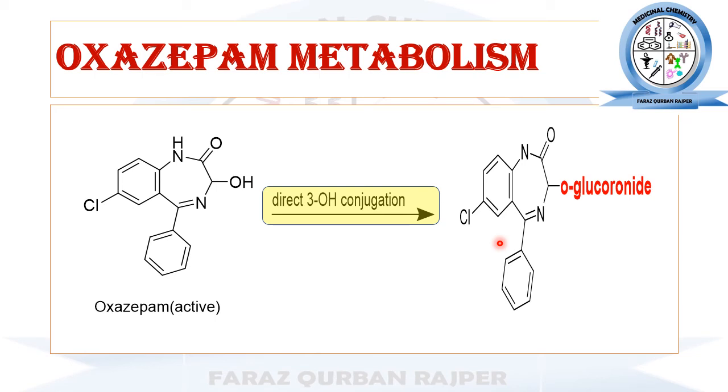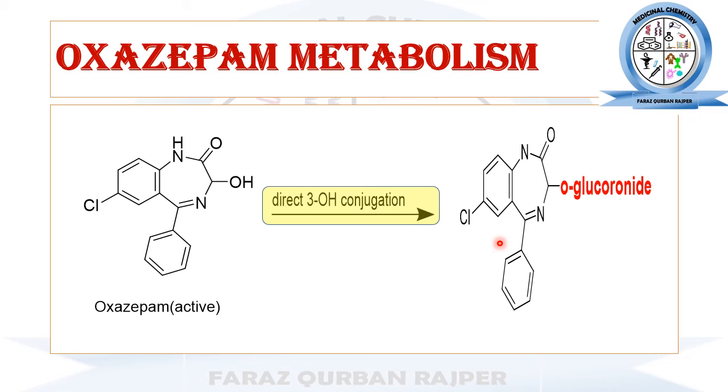These O-glucuronide conjugates are usually inactive and highly polar in nature, and due to this high polarity they can be readily excreted from the body. So oxazepam and its 2-chloro derivative, that is lorazepam, these both 3-hydroxybenzodiazepines directly undergo 3-hydroxy conjugation.